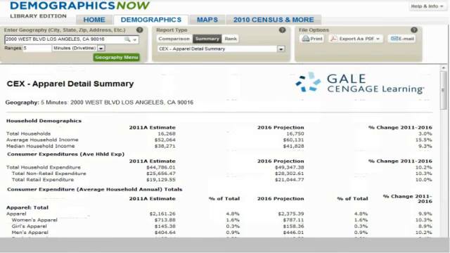To estimate the market size of another location, simply type the new geography in the geography selection box, and the CEX Apparel Detail Summary Report will provide new consumer expenditures for that new geography. Then simply multiply the numbers again. It's that easy.